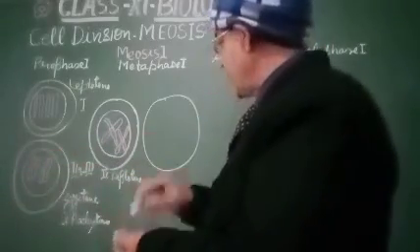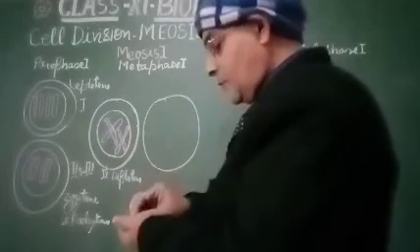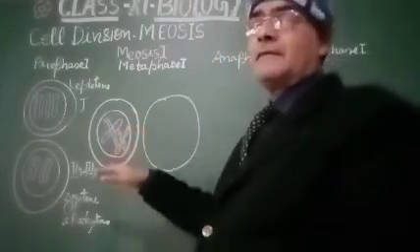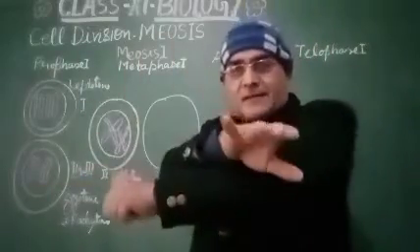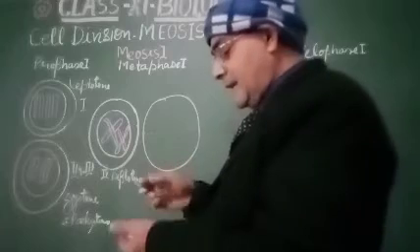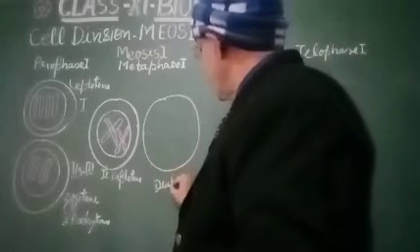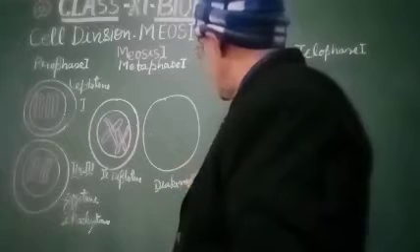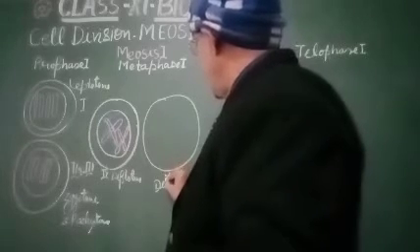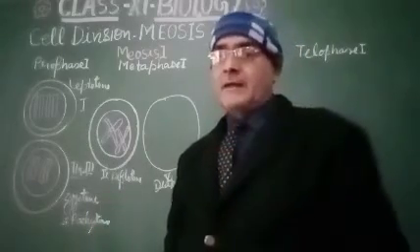Suppose this is the equator of the cell. So all the chromosomes, this X structure will disappear in diakinesis. This is the fifth stage, that is diakinesis, and this is also called the transition phase of the metaphase.